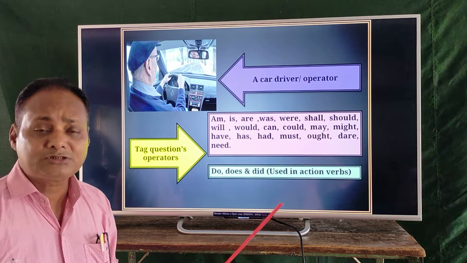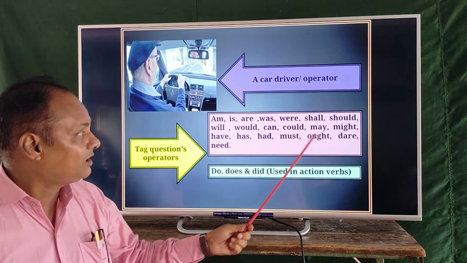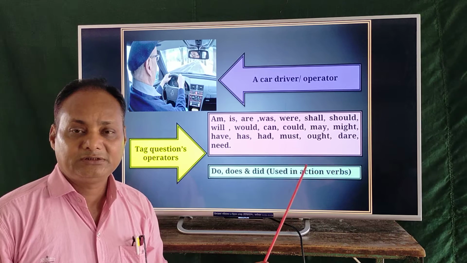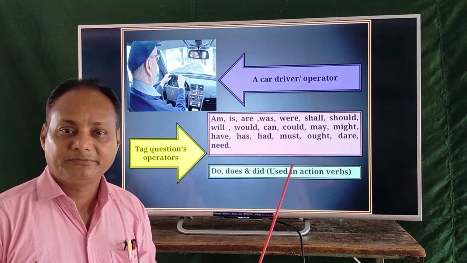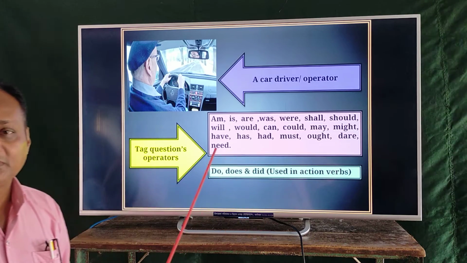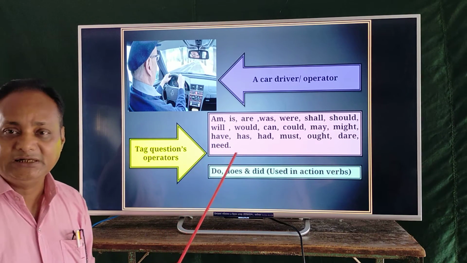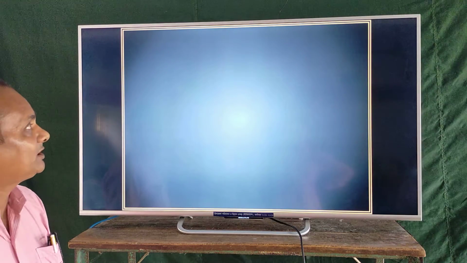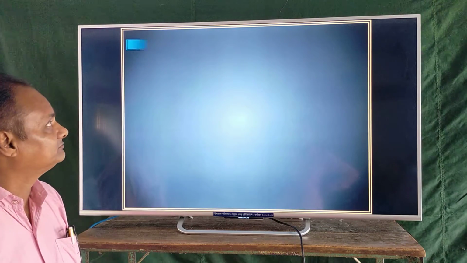You can also know about the operators of the tag questions. These are here. Dear students, I hope you can understand it easily. Now we are going to the next term.